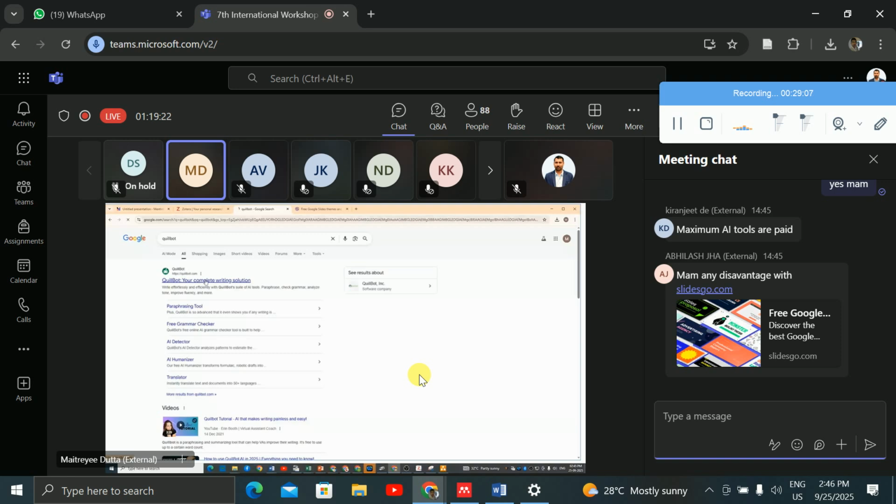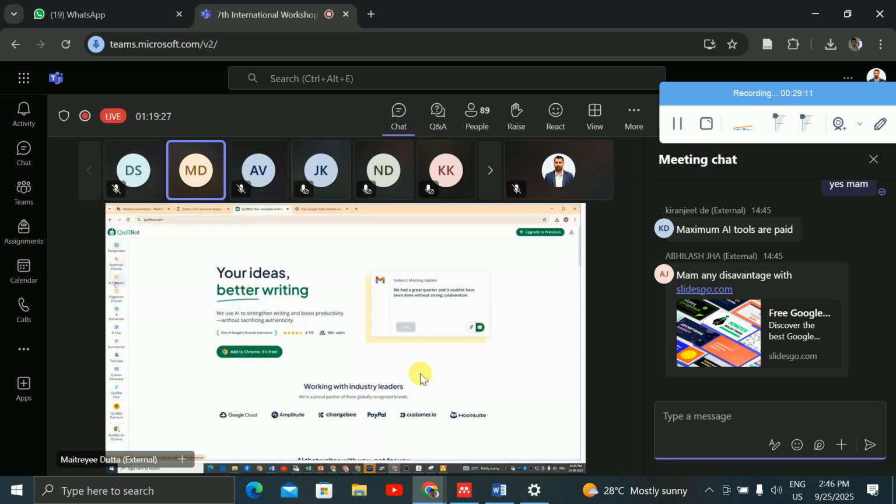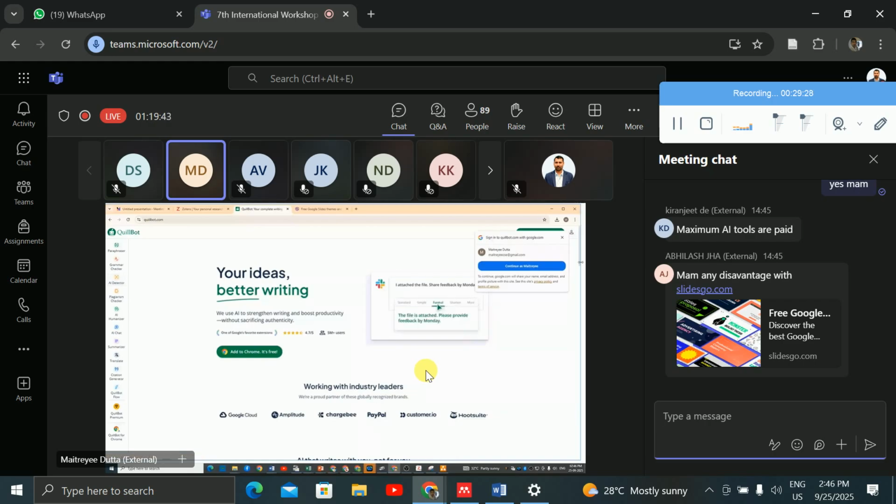Quillbot software is very important. You can see grammar checker, plagiarism checker, right? AI chat, summarizer, and translating also can be used. Then it can be used as an AI detector, right? That also can be used. So there are many options with the help of this Quillbot that you can do. So that is also another tool, right?